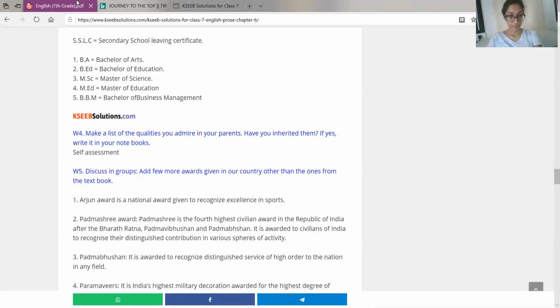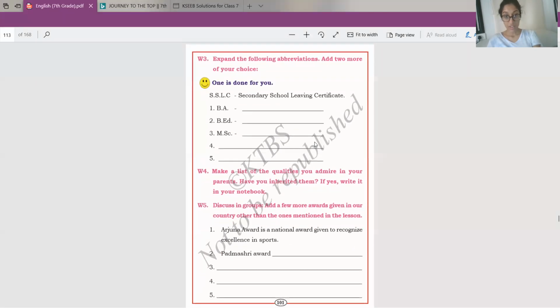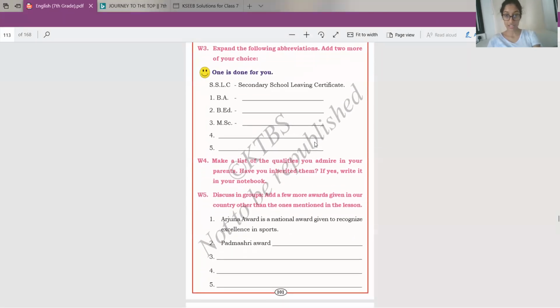Okay, next. Make a list of the qualities you admire in your parents. Have you inherited them? If yes, write in your notebook. Okay, so write the list of qualities.